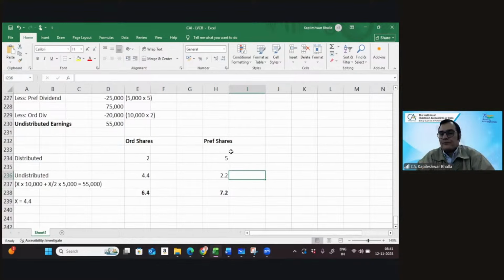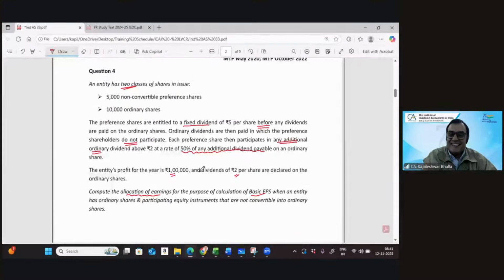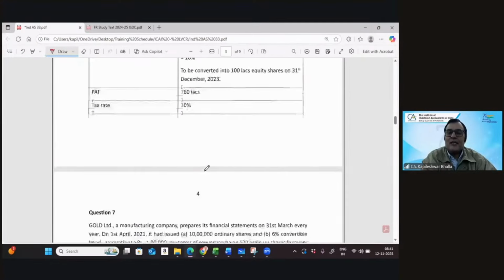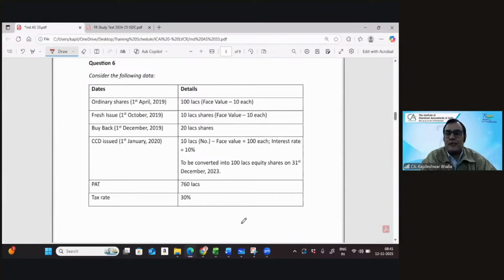Wow. So that was just a little mathematical calculation indeed. I know you're wanting a break, but I just want to finish one small question. Then I'll definitely give you a break because my basic EPS will get over. Then we'll start with the diluted earning per share after that. Okay, so this is done, 4 is done, 5 is already done. Now comes question number 6, which I want to take up. That's an interesting one. Now, let me ask you a simple question before we solve this.